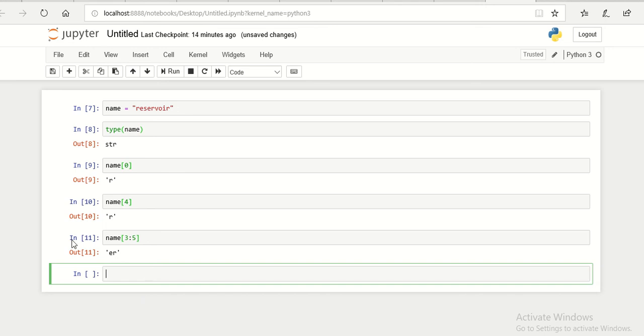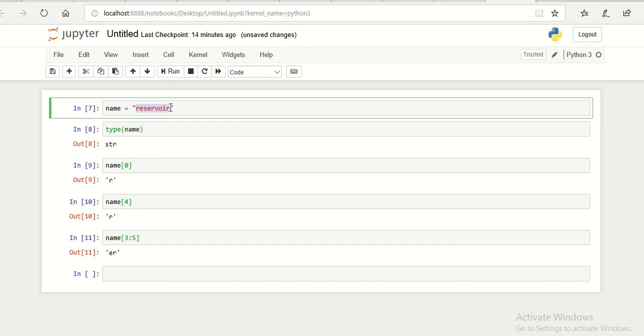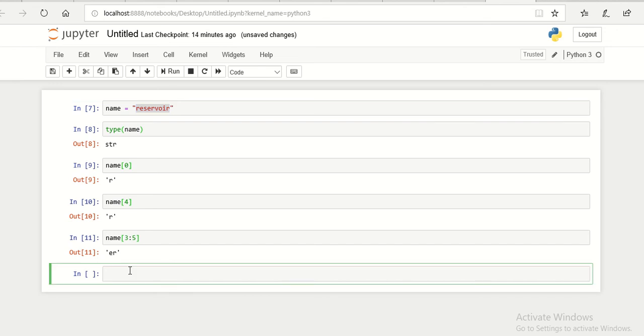Another important thing is that you don't need to have just one single word in the string. You can have many words. For example, I am going to create a variable called oil, and inside it I am going to have "this is a brand type oil".